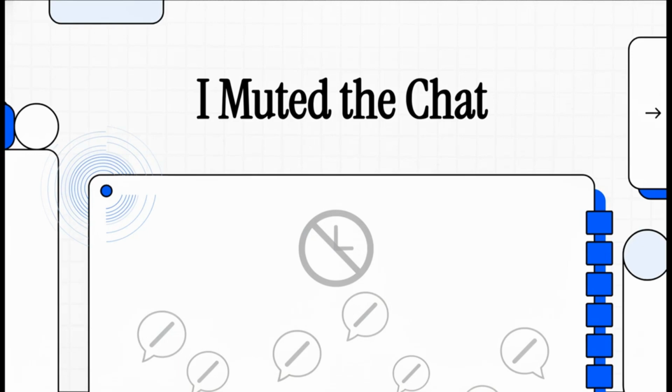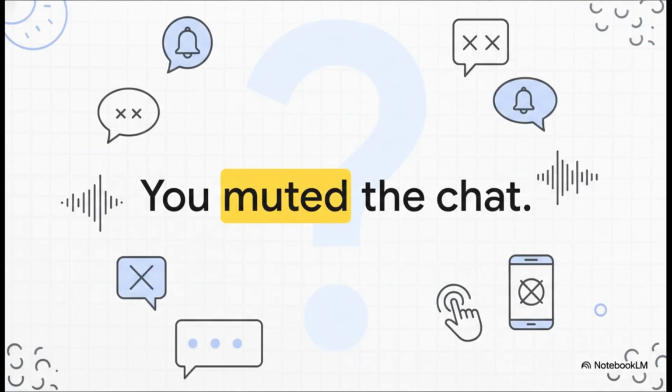All right, let's break down one of those super common, kind of confusing moments we all have with our messaging apps. You know, that feeling where it seems like your phone just flat out ignored you? So you've done it. That group chat was just blowing up your phone, right? It was way too noisy. So you did the logical thing. You found the mute button, you tapped it, you basically told your app, hey, be quiet.